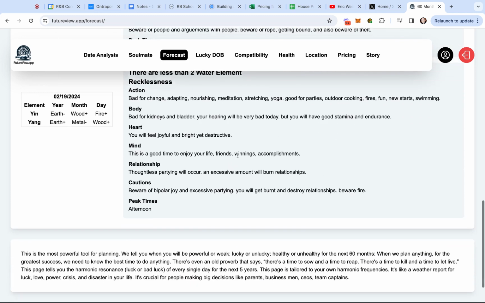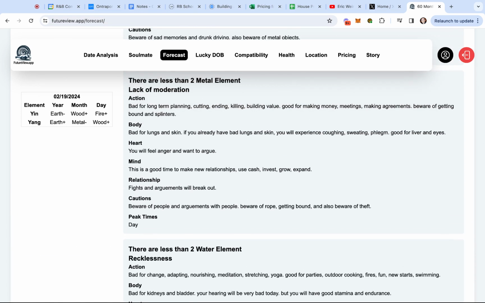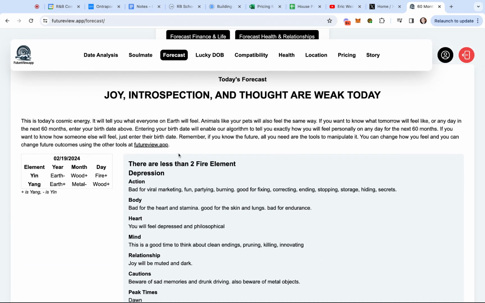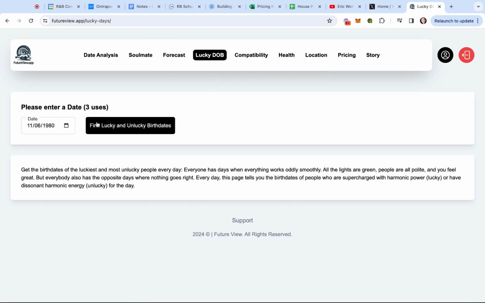So you can see it gives you a variety of things here based on the elements of the day, what's strong and what's weak based on the elements of today. So here we are, 2/19/2024. Okay. Lucky date of birth. Find lucky and unlucky birth dates. Please enter a date. That's my date.